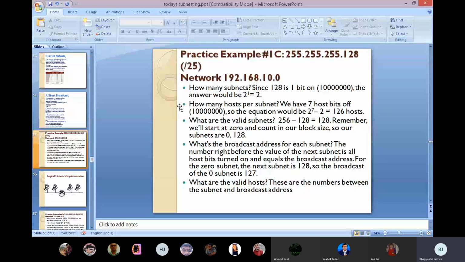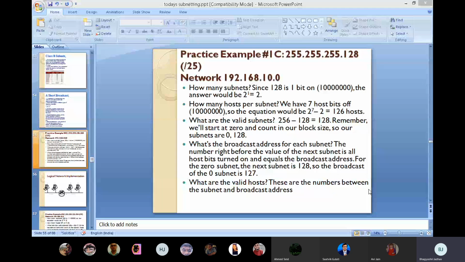See again, what's the broadcast address for each subnet? The number right before the value of the next subnet, with all host bits turned on, is the broadcast address. For the 0 subnet, the next subnet is 128, so the broadcast of the 0 subnet is 127. Now, what are the valid hosts?